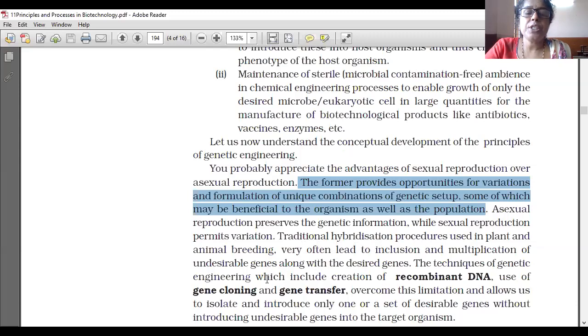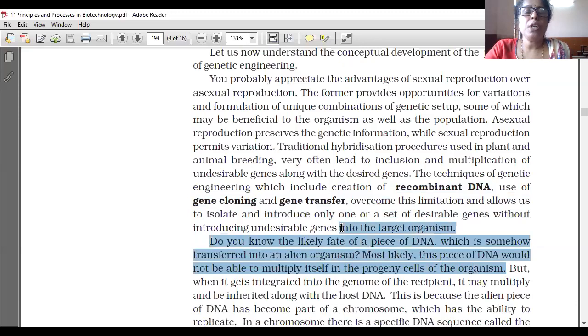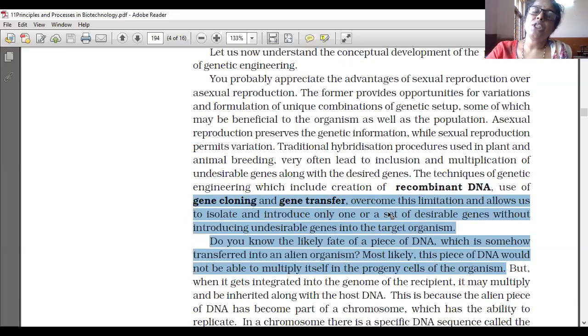The techniques of genetic engineering, which include creation of recombinant DNA, use of gene cloning, and gene transfer, overcome this limitation and allow us to isolate and introduce only one or a set of desirable genes without introducing undesirable genes into the target organism.